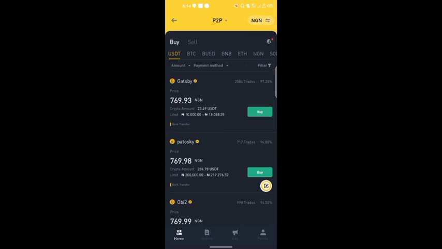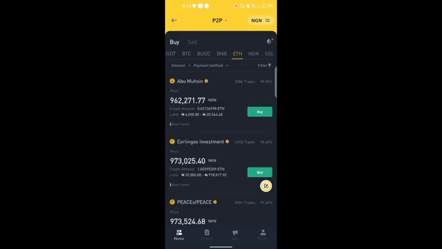There's USDT, there's BTC. Currently we are on the page of USDT. That's the USDT market. So you can go to the BTC market, you can go to the BUSD market, you can go to the BNB market. BNB is Binance Coin. BUSD is Binance's version of crypto tokenized USD. That's dollar. We call them stablecoins. So BUSD is a stablecoin of the dollar. USDT is also a stablecoin for the dollar.